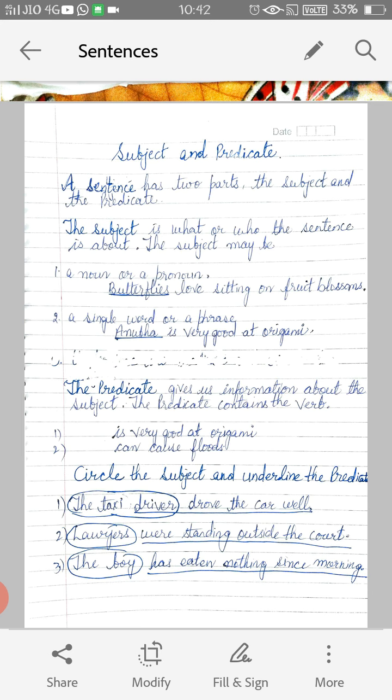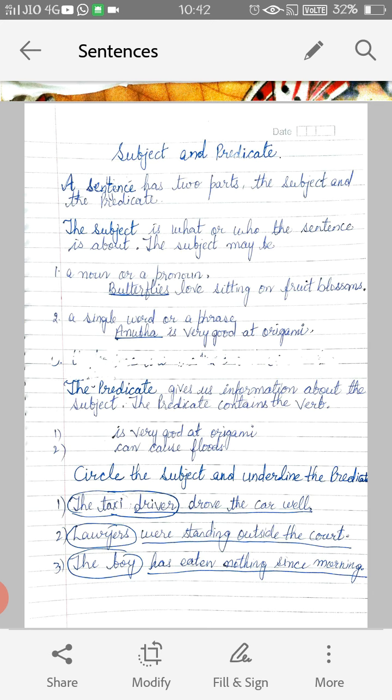Then the predicate. The predicate gives us information about the subject. Like if we talk about the butterflies or we are talking about Anubha, the rest of the sentence is giving us the explanation of that subject. So the other part of the words in a sentence that is explaining the main subject will be termed as predicate. Here also we have the examples: is very good at origami.